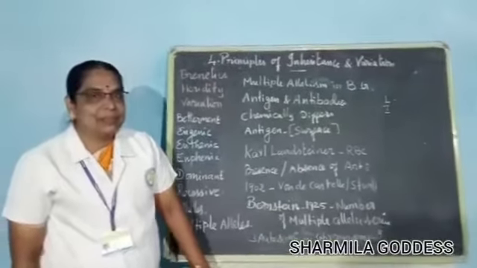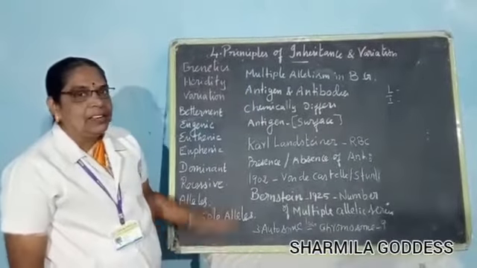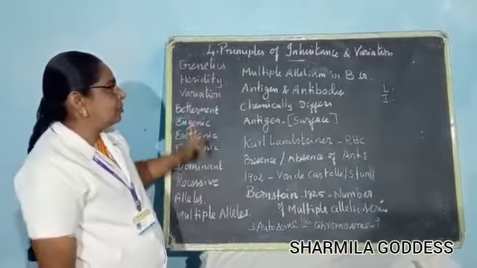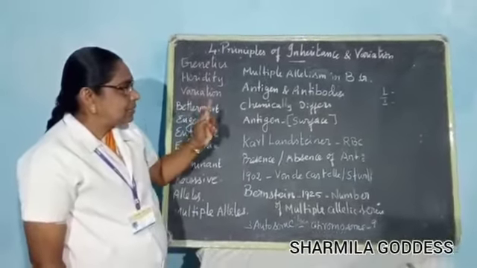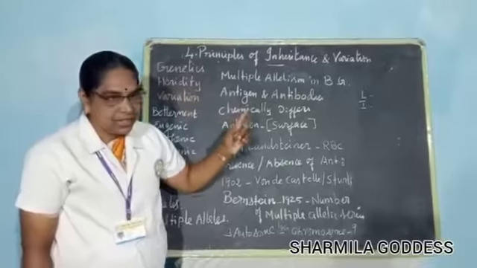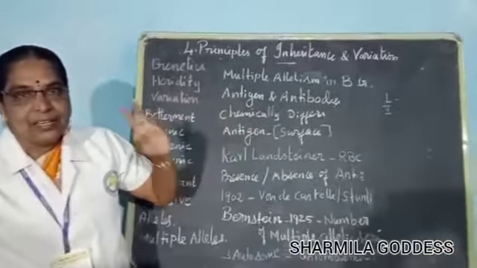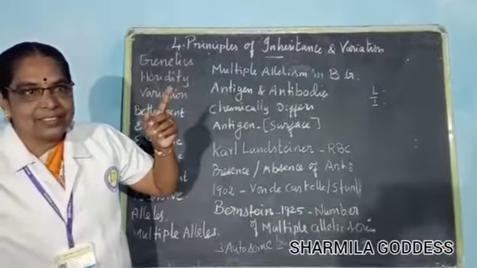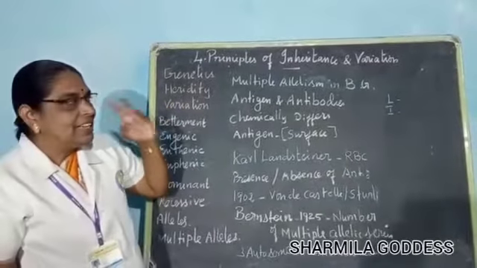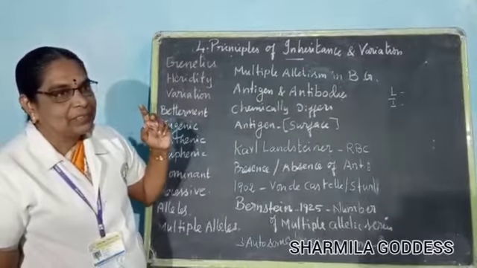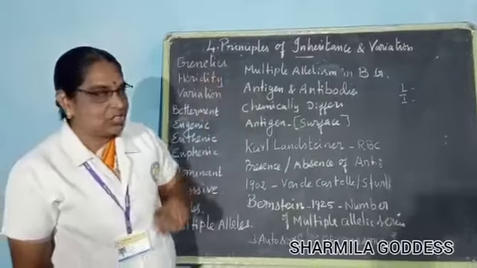We have successfully completed the first unit, 3 chapters. Now we enter the second unit, the fourth chapter, Principles of Inheritance and Variation. If you hear the terms inheritance and variation, immediately one main term comes to your mind. What is it? That is genetics. Yes, genetics is the branch of biology that deals with inheritance and variation.